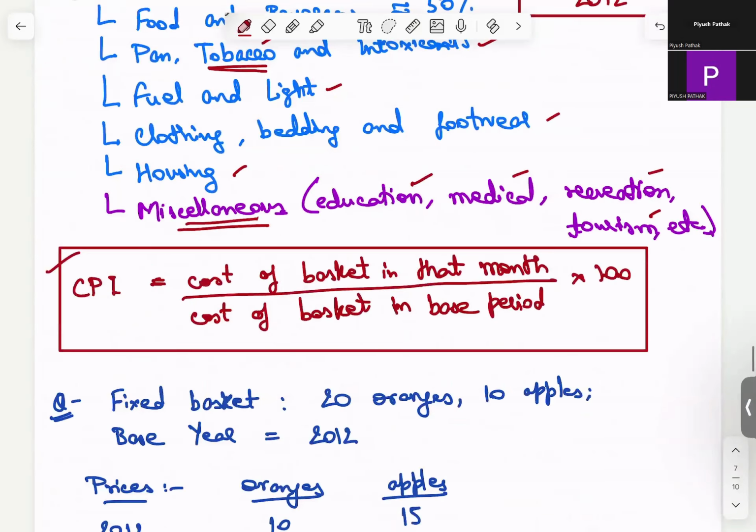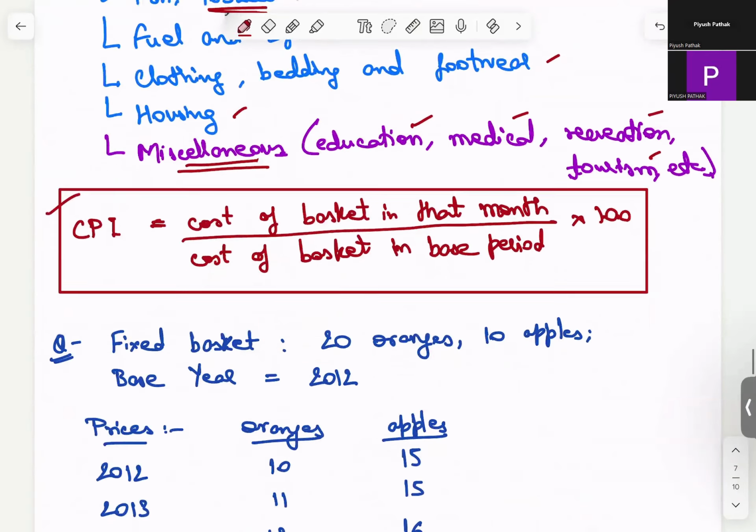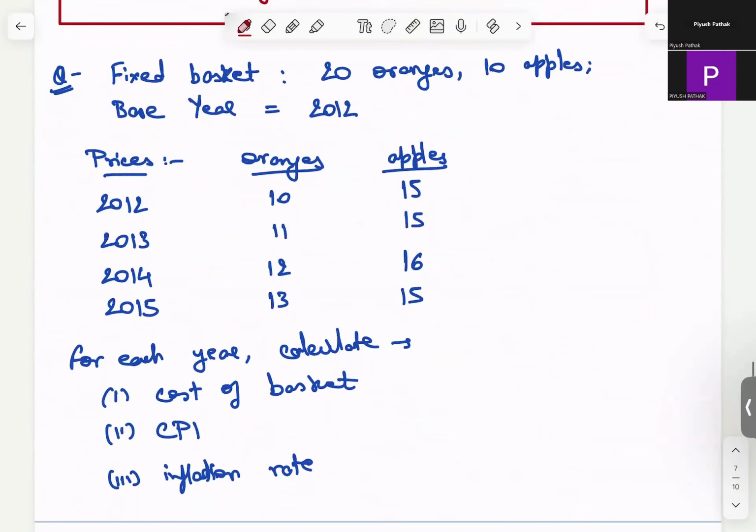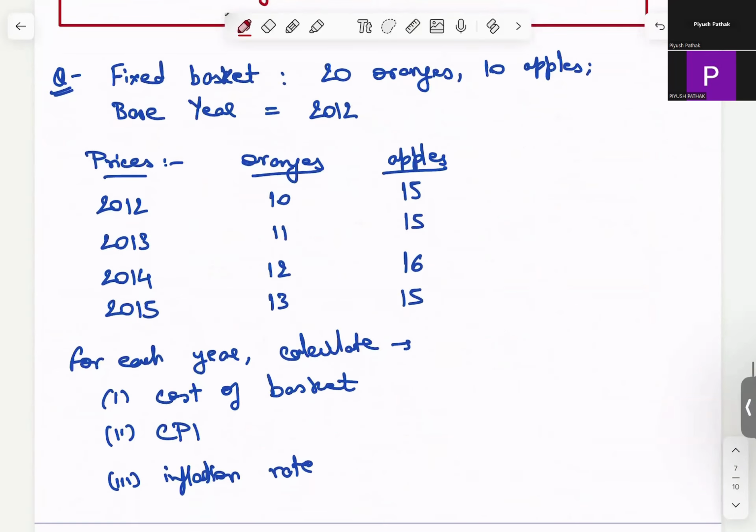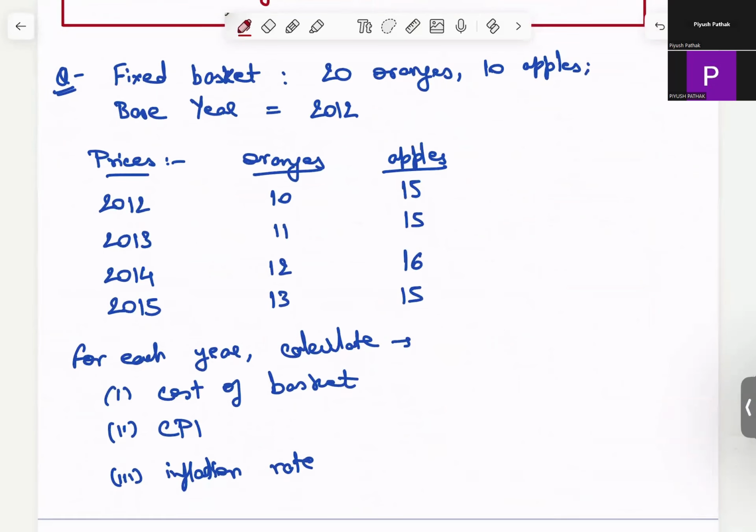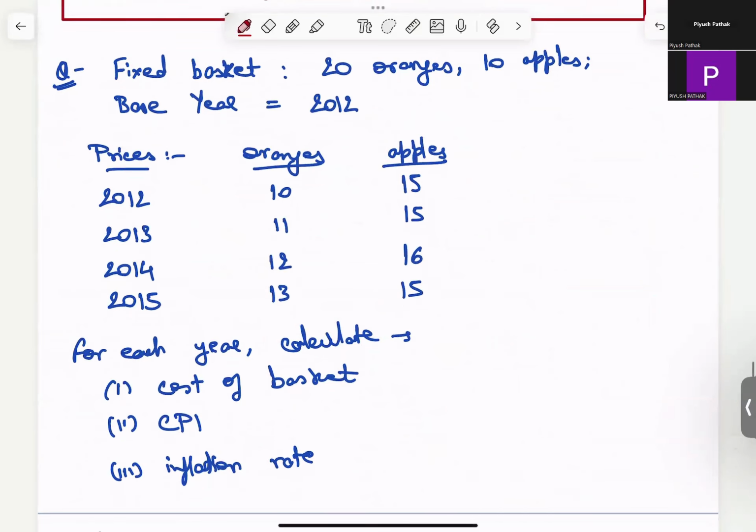Now we will try to do this quick question. Let us say we have a fixed basket of CPI in an economy which is only producing two kinds of fruits, 20 oranges and 10 apples. The base year for that economy for CPI is 2012, and they have given us the prices of oranges and apples.